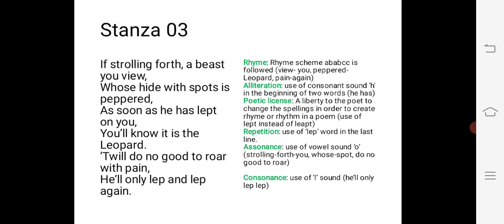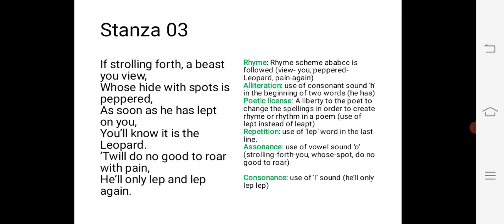Now repetition, this term lap and lap is repeated, so repetition is there. Assonance is also present in the beginning of the line. In strolling forth, there is a repetition of the vowel sound O. And you, whose spots do no good to roar. So in these lines you will find assonance.